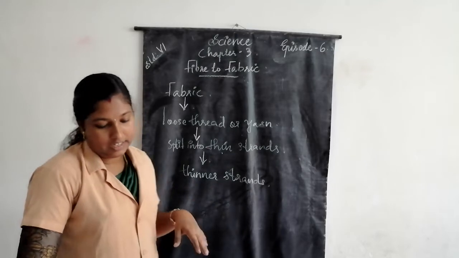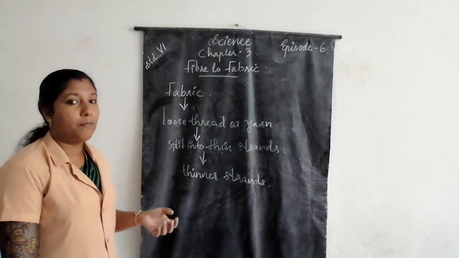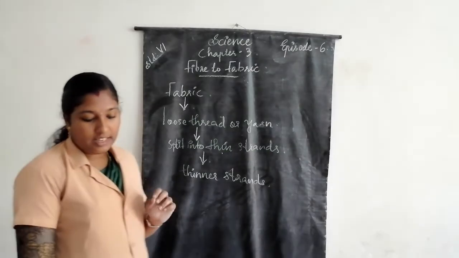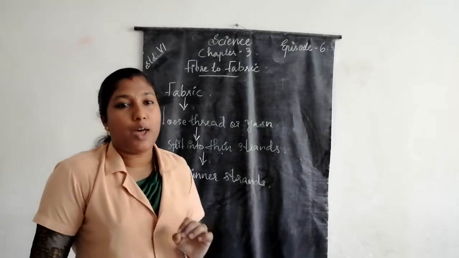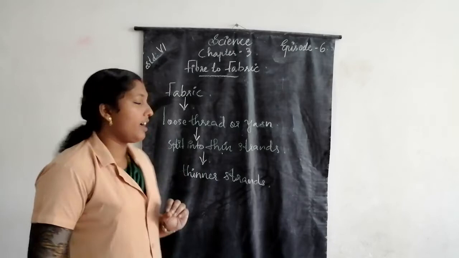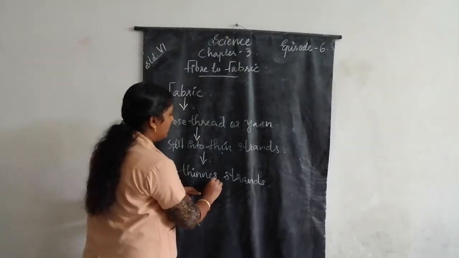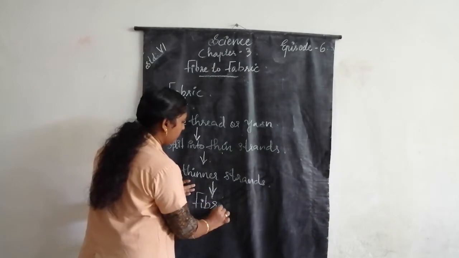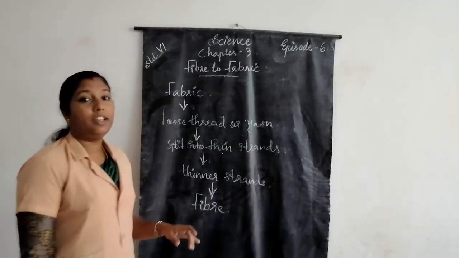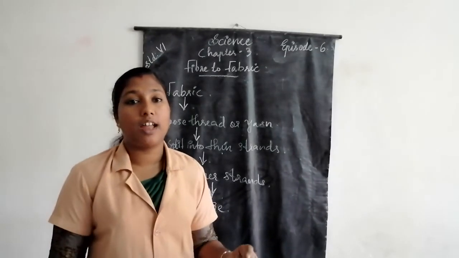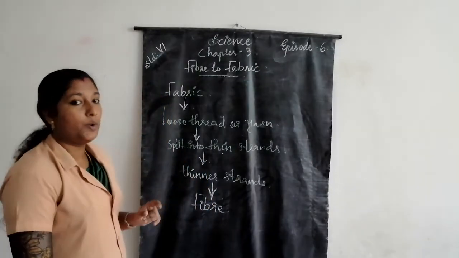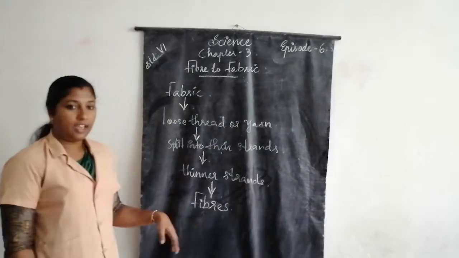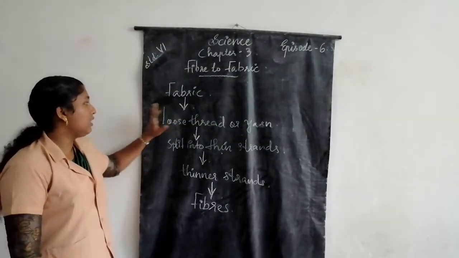All cloth materials are made up of long, narrow, thin structures. Long, narrow, thin structures are called fibers.